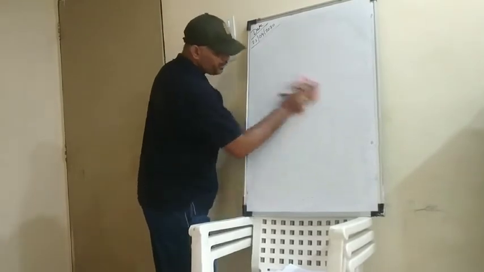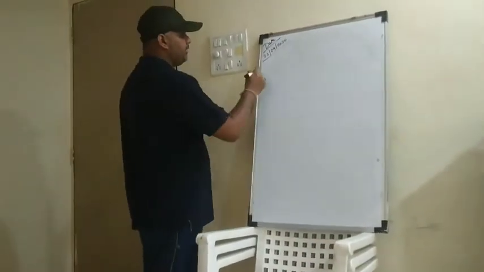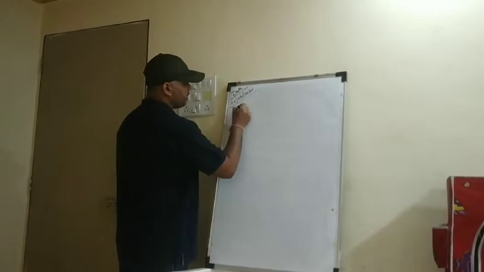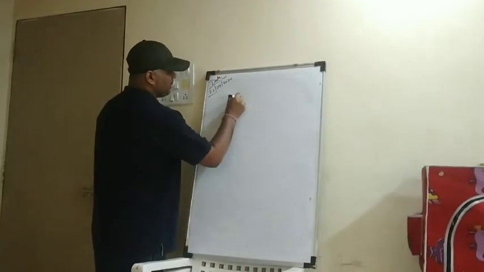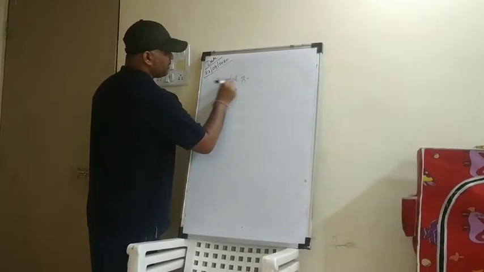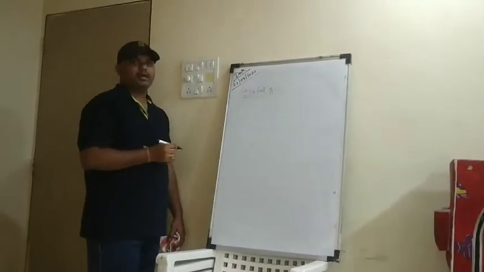Okay, now we come to the last part, that is the crystal. Right? Now what is the crystal?